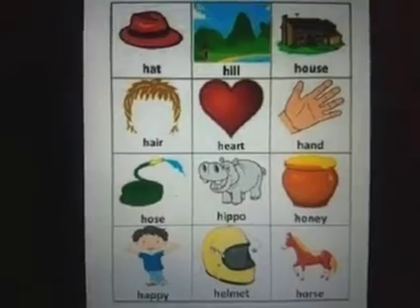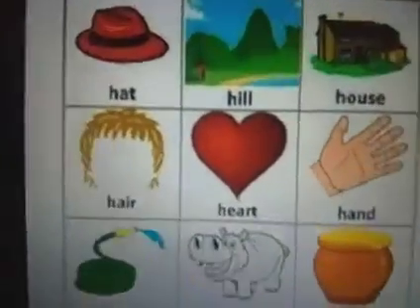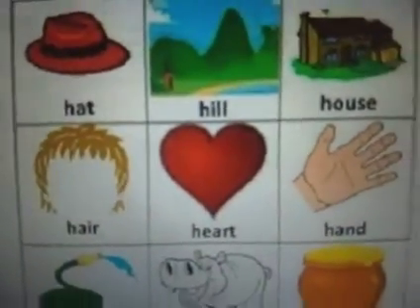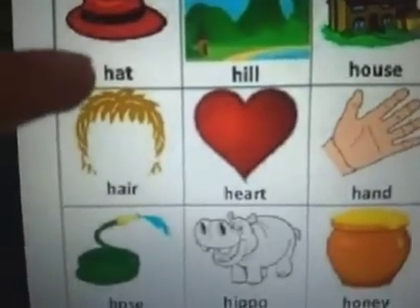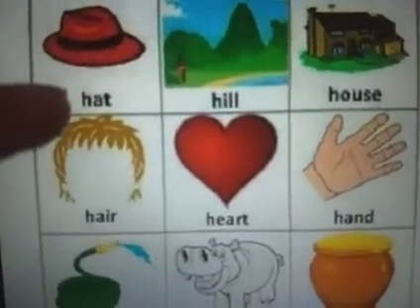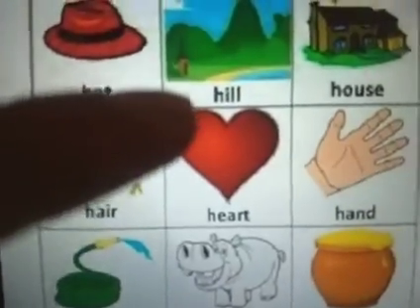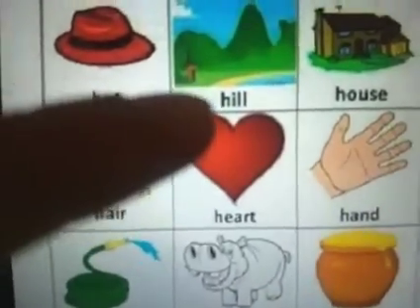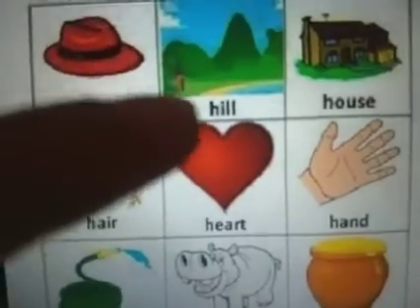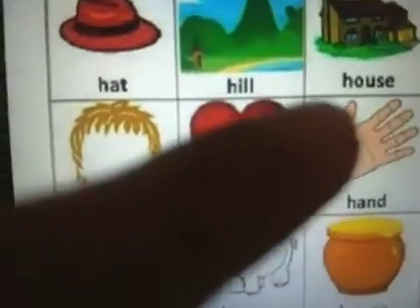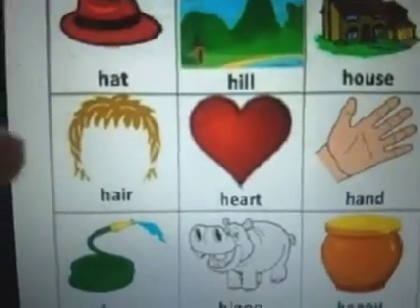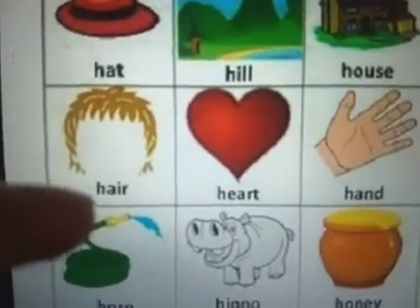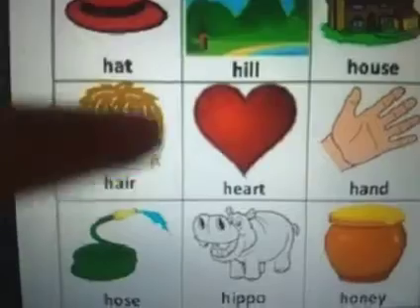Have a look at a few pictures that begin with the sound H. Yes, the starting sound is H. So we have H, hat. H, hill. H, house. H, hair.